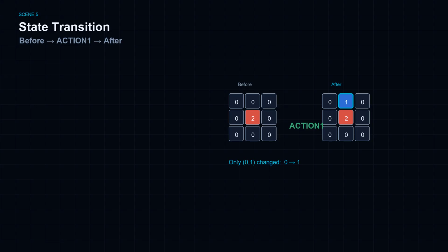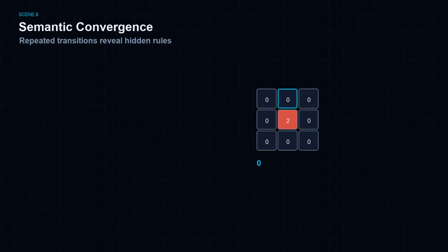Before state, action 1, after state. A transition describes how the environment changes when an action is applied. The system learns by analyzing differences, environment evolution, change detection, and transition dynamics. One observation is evidence, not proof. The system localizes the change. Action 1 probably affects only top center, but it needs repeated transitions.